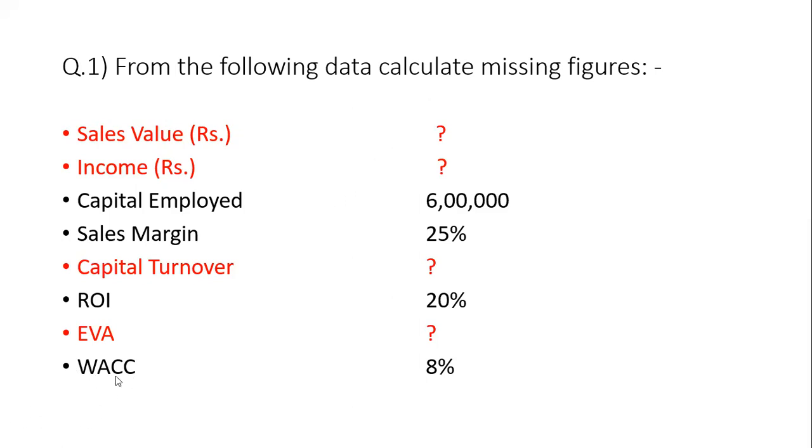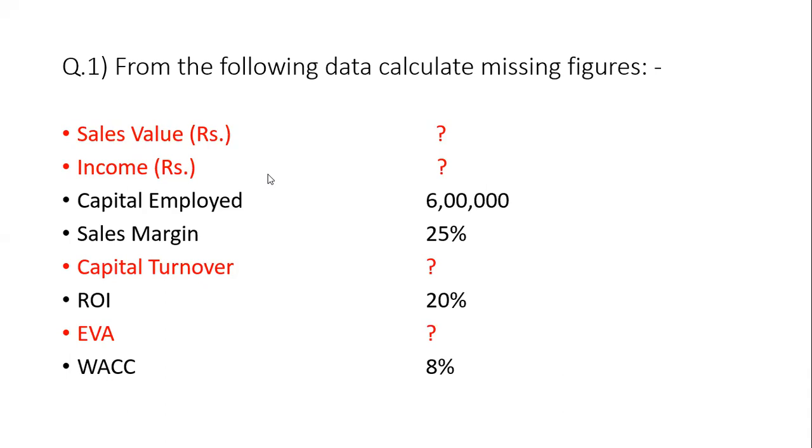When you are raising money through equity and debt instruments, the company is issuing new stock, new shares, new bonds in the market. They will raise at a cost of Kd, that is the cost of debt, and the cost of equity. So the cost of raising funds is measured with WACC. In this question, WACC is given as 8%. So EVA is basically measuring the returns, measuring the cost of funds, and finding the difference between the cost of funds and the returns from the company.